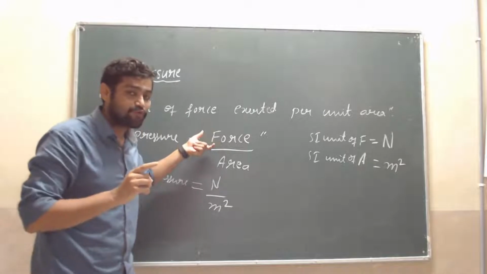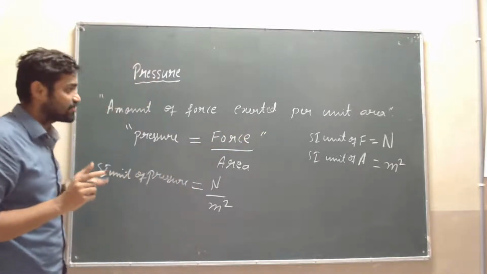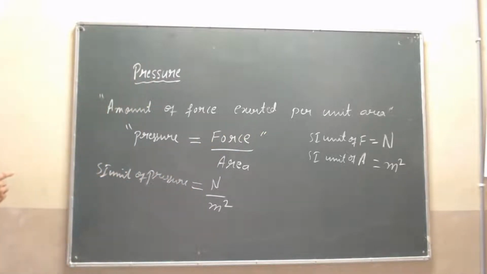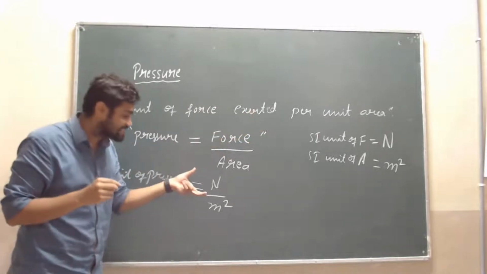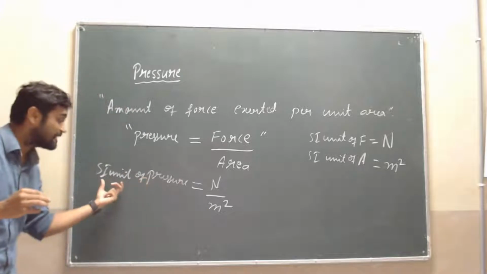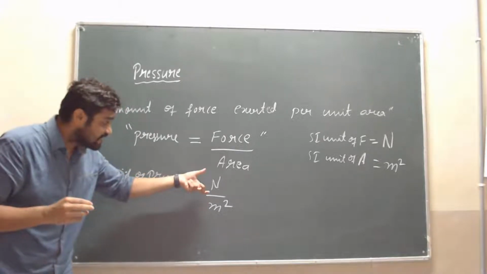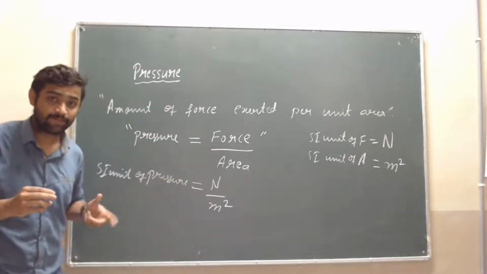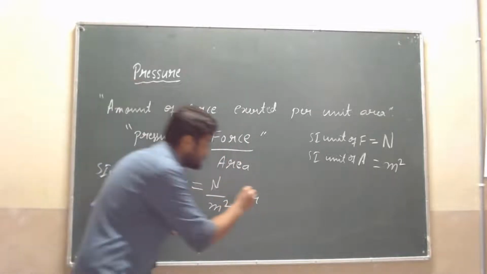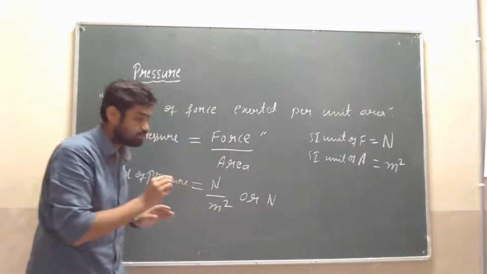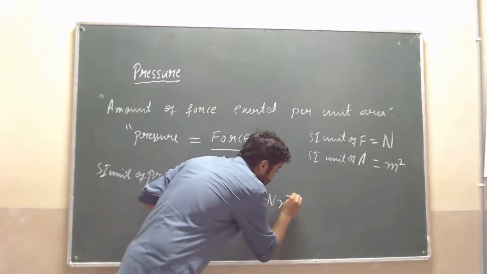Because SI unit of force is Newton and SI unit of area is meter square, substituting those SI units in this equation, we will get the SI unit of pressure, that is Newton per meter square.